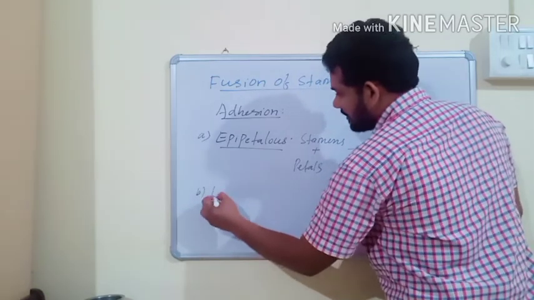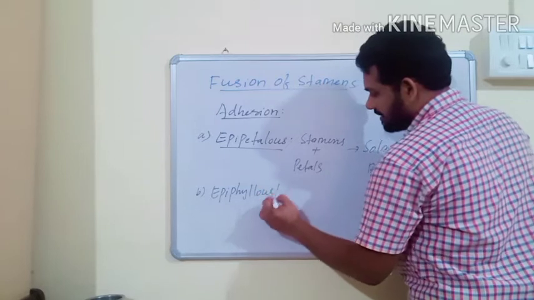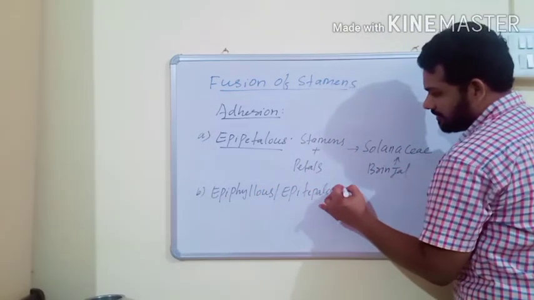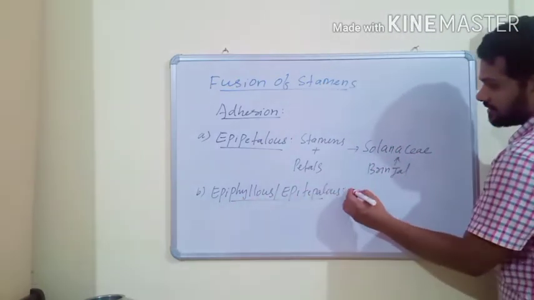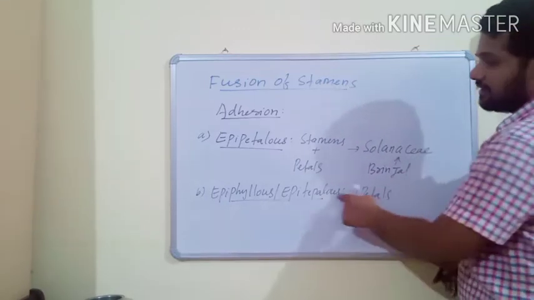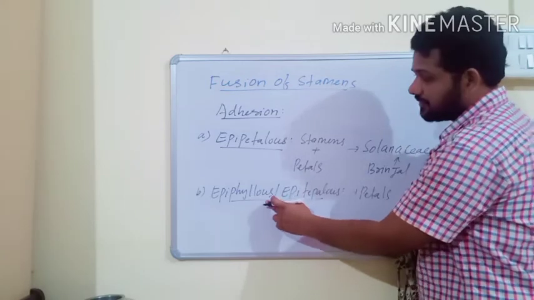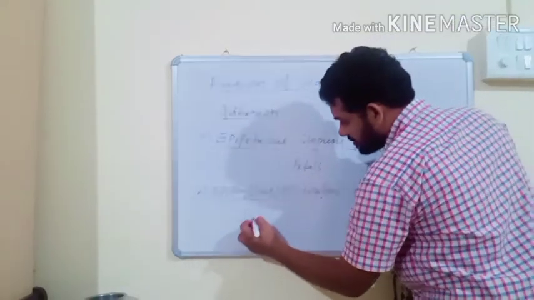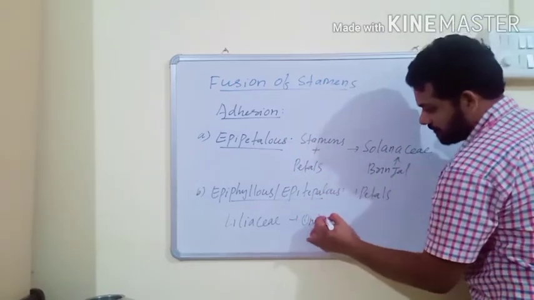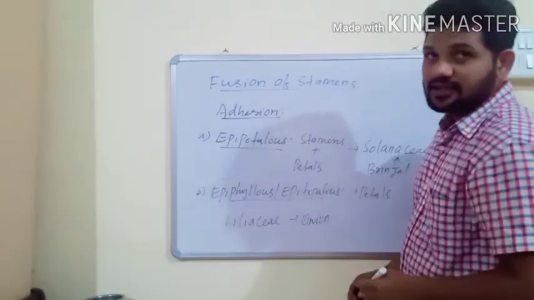Next, epiphyllous. Next condition is epiphyllous. So in this condition, if stamens are fused with tepals, then the condition is known as epiphyllous condition. Epiphyllous condition is usually observed in family Liliaceae, and one example is onion. If stamens are fused with petals, the condition is known as epipetalous.